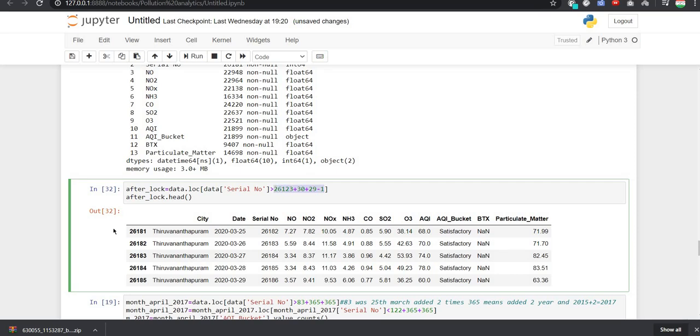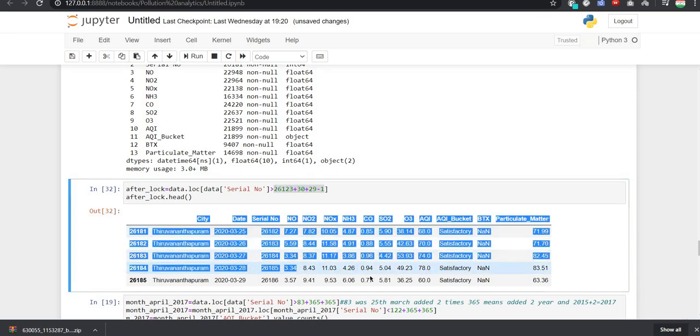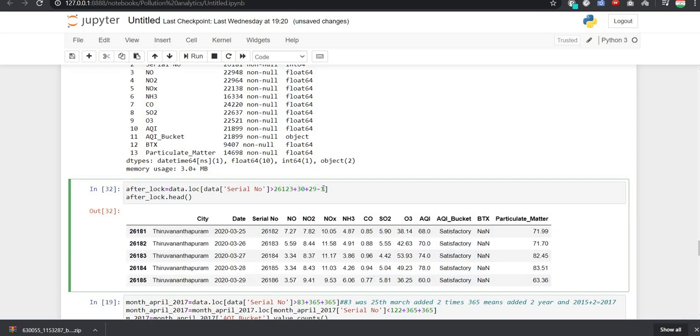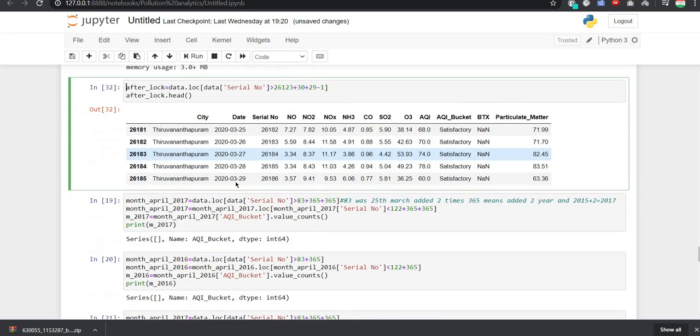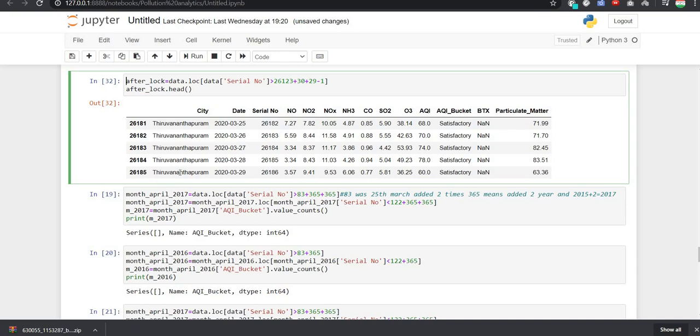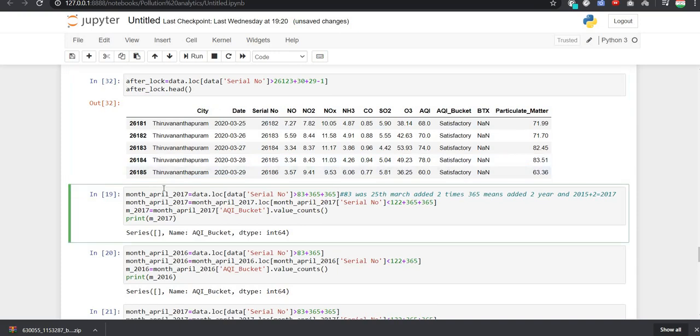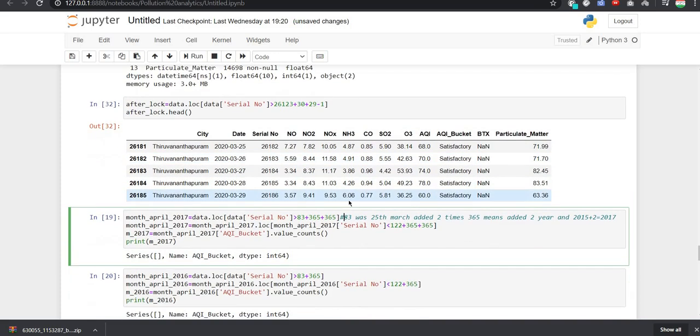We got our data set after corona. Using this you can do anything to get the value. Just suppose, assume, and do that. So we got the value. After that we have used the month April, and you can see that here in the month April, there were 83 values, and after if we will add 365 and 365 to them.